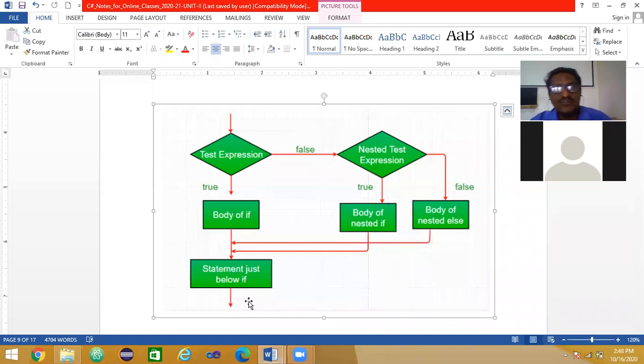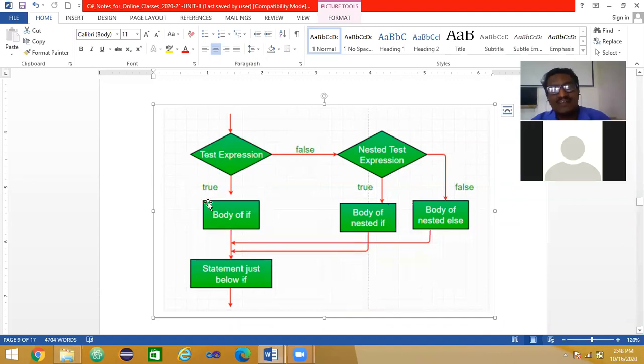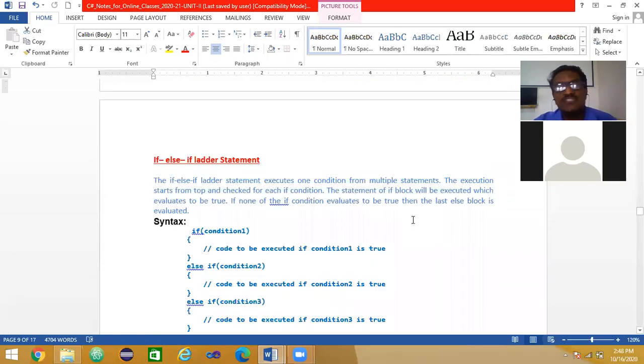So this is how you have to mention true and false, and the arrow mark you have to show the direction, the flow of control. Condition statements are represented in a rhombus, and the body of the statement is represented in a rectangle, not a square box or something. It is a rectangular box. So these conventions you have to follow. Okay, done.